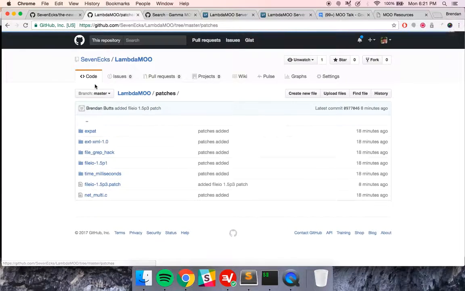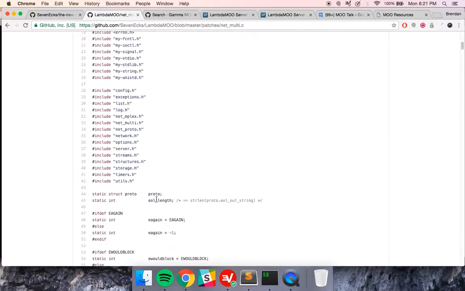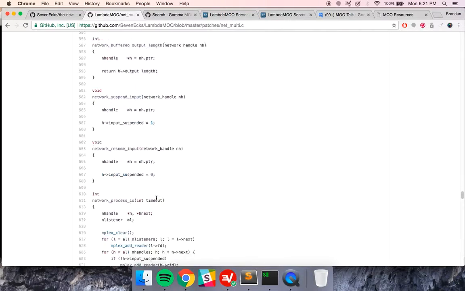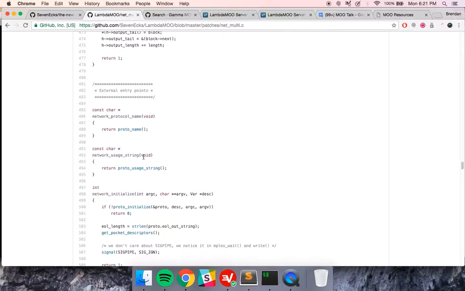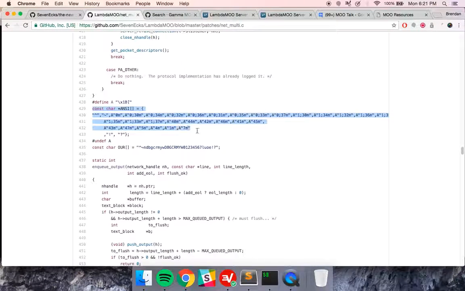For instance, I've added patches. Patches are ways to modify the existing server source code in many cases, or add extensions. So there's extensions and there's patches. Patches change certain core functionality, like this netmulti.c patch is a hack for adding ANSI support. We're defining ANSI colors here, so that you can actually pass certain color codes from the MOO to the terminal, and it will use it.